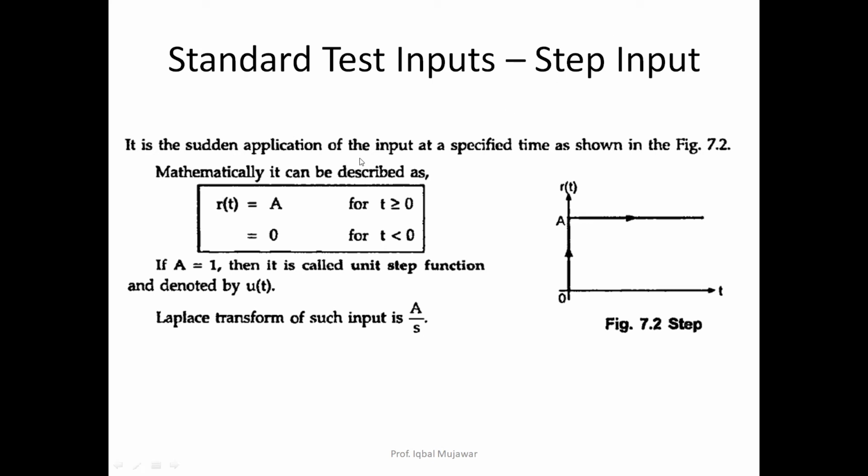It is a sudden application of an input at a specific time, as shown in figure 7.2. We apply the input with a constant magnitude. Mathematically, we can write the input r(t) is a constant A if time is greater than or equal to 0, and if time is less than 0, the input is 0. For example, in this graph, when time is 0 the input is 0, but when time is greater than 0, I get a constant value A. If A is 1, it is a unit step function denoted by u(t). The Laplace transform of the standard step input is A/s.